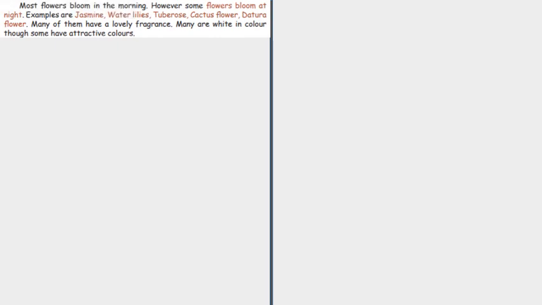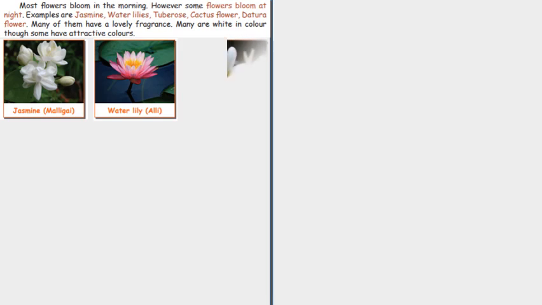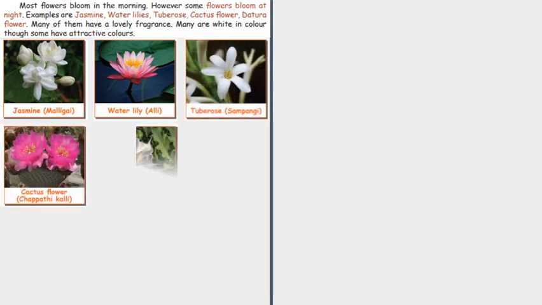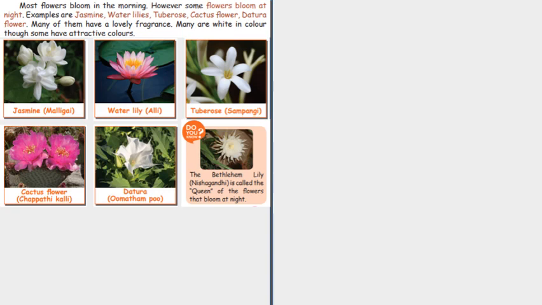Most flowers bloom in the morning. However, some flowers bloom at night. Examples are jasmine, water lilies, tuberose, cactus flower, datura flower. Many of them have a lovely fragrance. Many are white in color, though some have attractive color. The Bethlehem lily is called the queen of flowers that bloom at night.